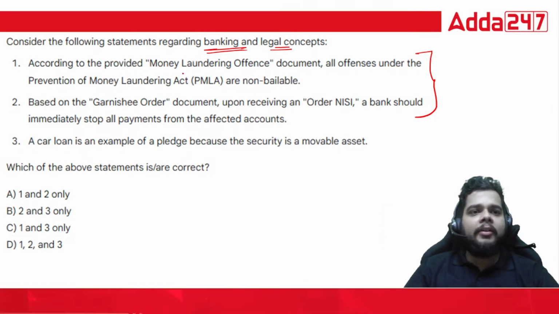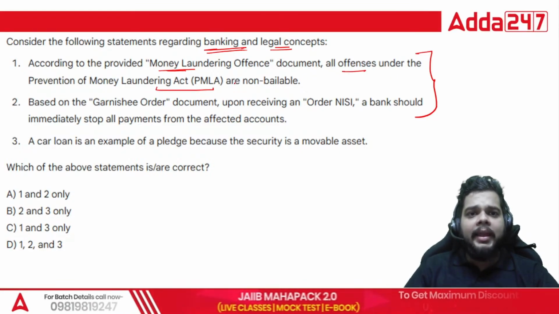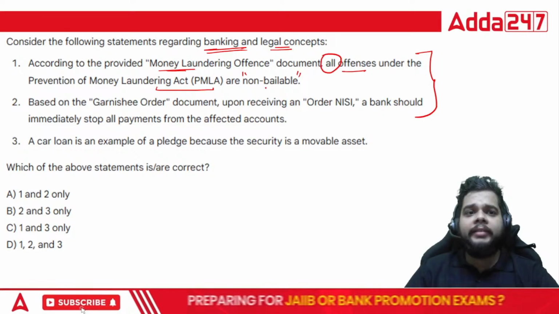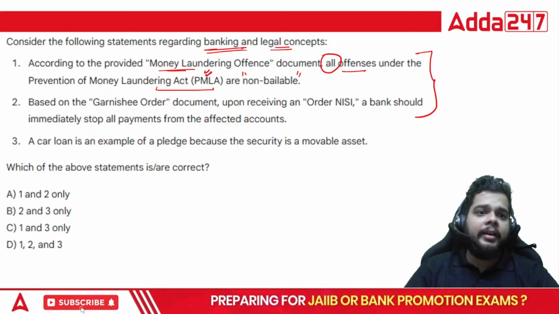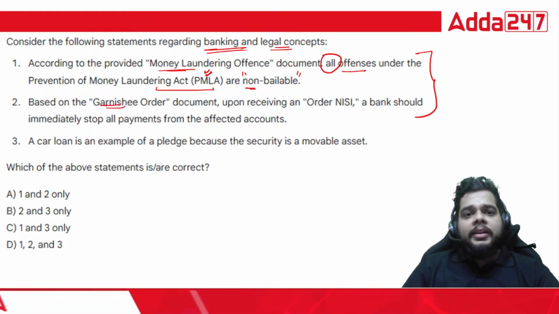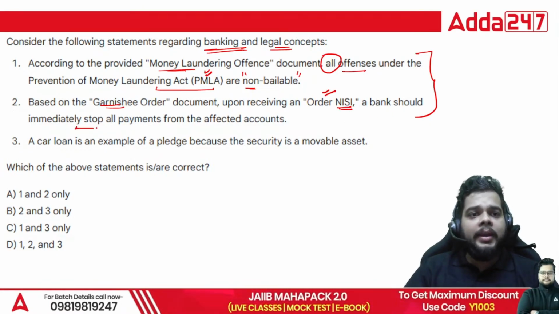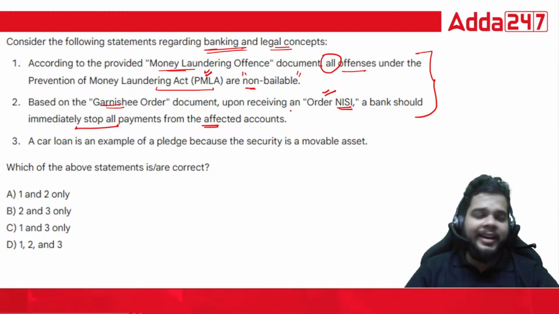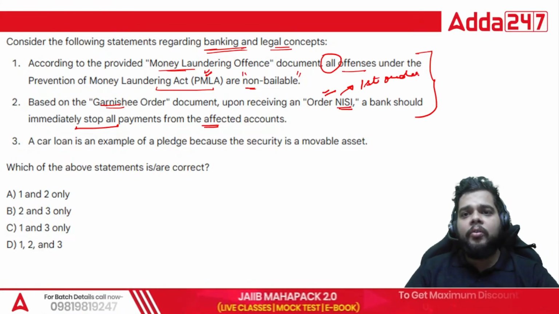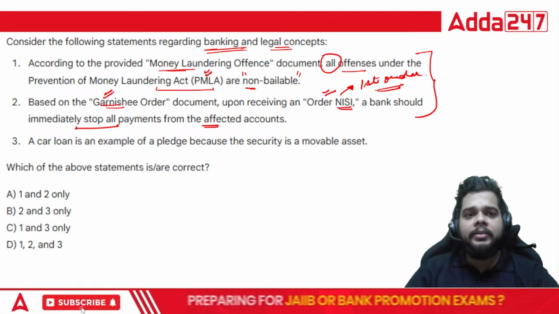First statement says that according to the money laundering offense, all the offenses under the PMLA are non-bailable. All the offenses, we are talking about every offense, if we say that they are conducted under the Prevention of Money Laundering Act. So whether they are non-bailable or not. Second, on receiving an order nisi in a garnishee proceeding, a bank should immediately stop all the payments from the affected accounts. So order nisi is what? The first order which a court has given to the banks. Fine. That is the order nisi under the garnishee order concept.